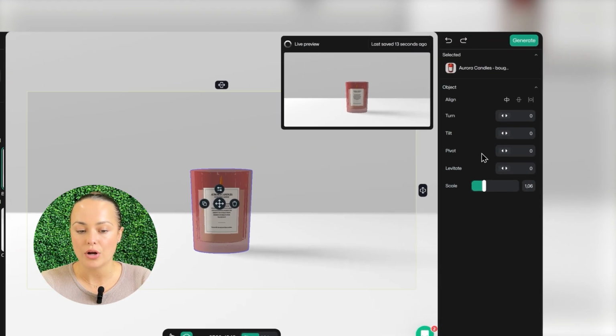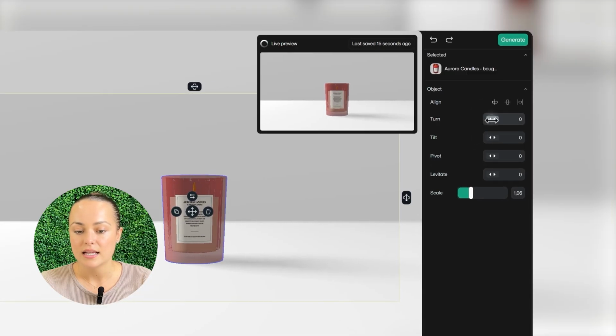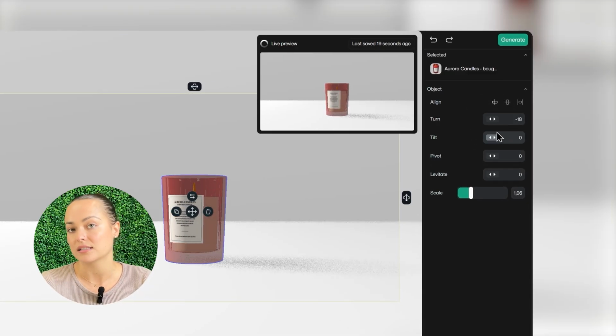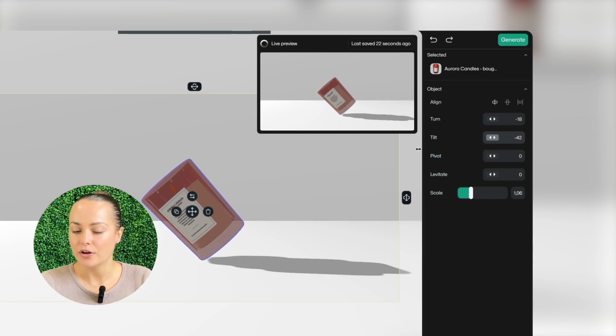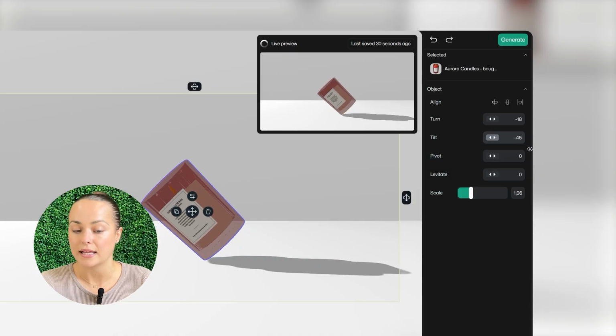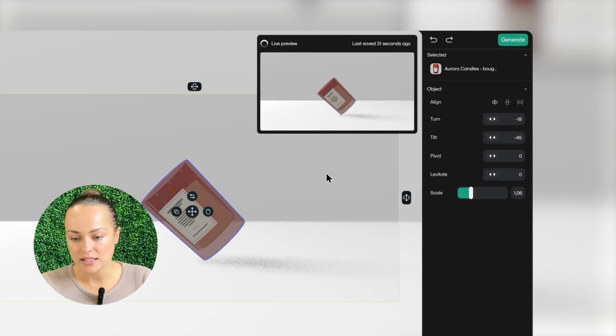As I mentioned before, on the right, I have all my settings. I can rotate my object on its own axis, and I can tilt it using the tilt option. It's helpful to know default values. For example, 90 degrees will lay the object flat. It's a right angle. 45 degrees puts it halfway between. As you can see, I can adjust these values with my mouse or enter them directly using my keyboard.